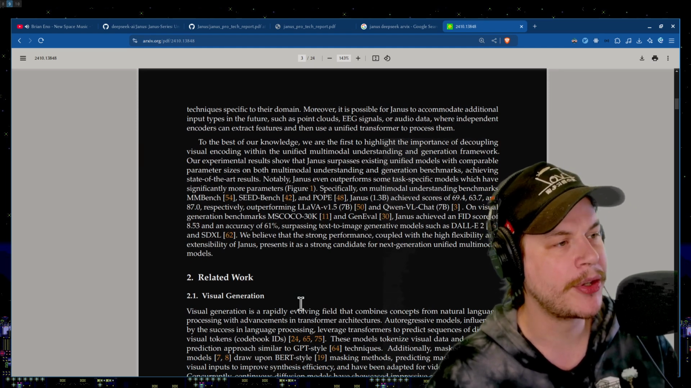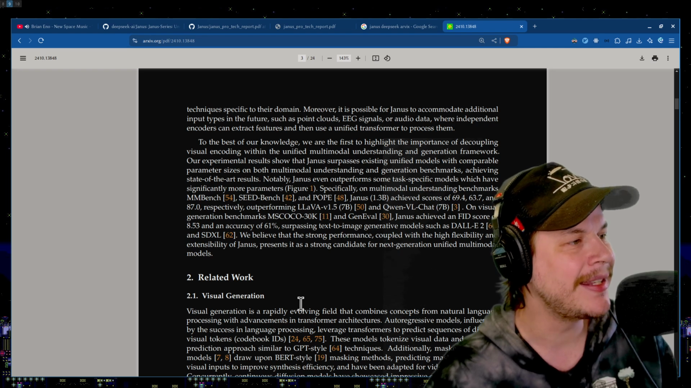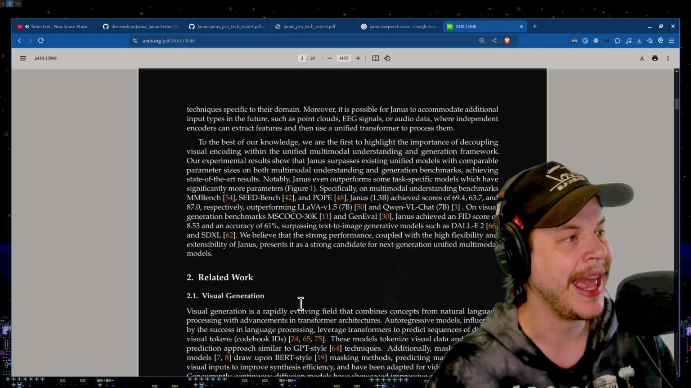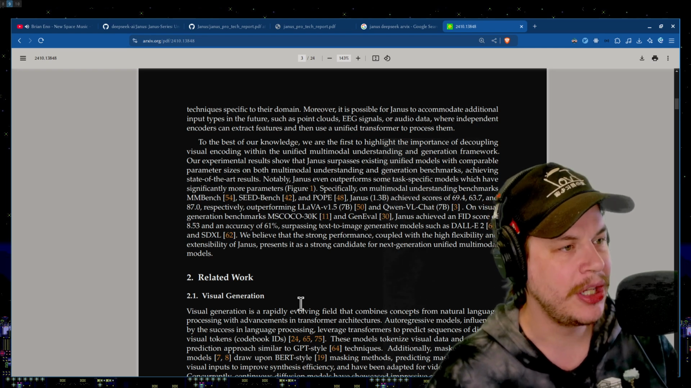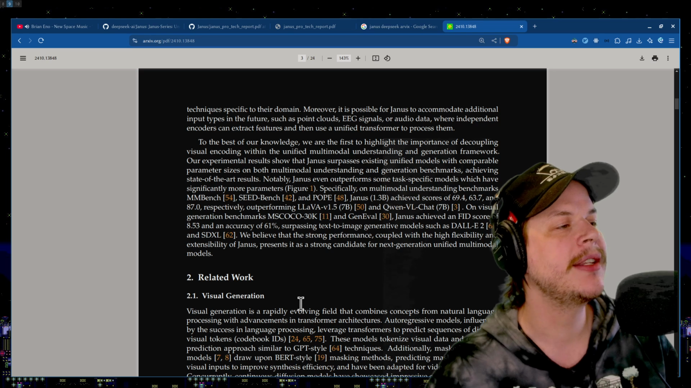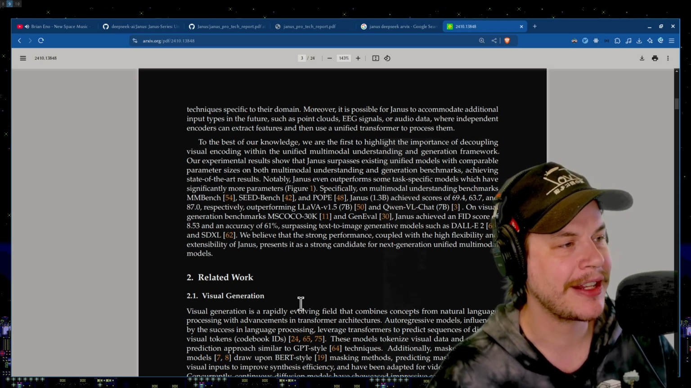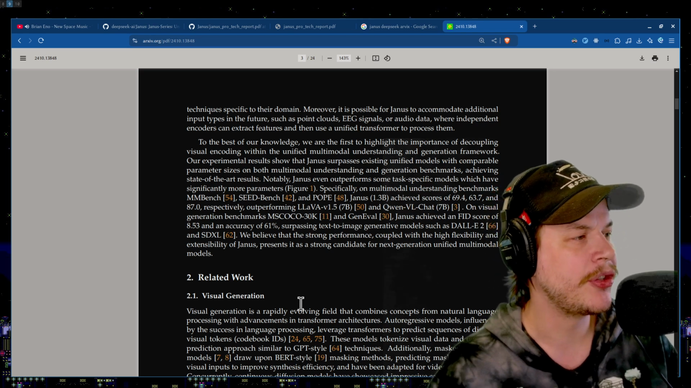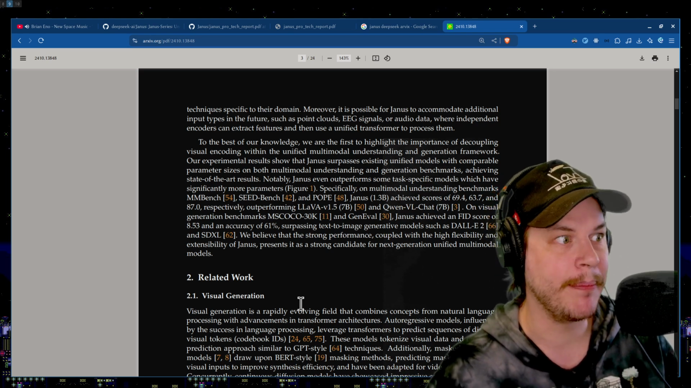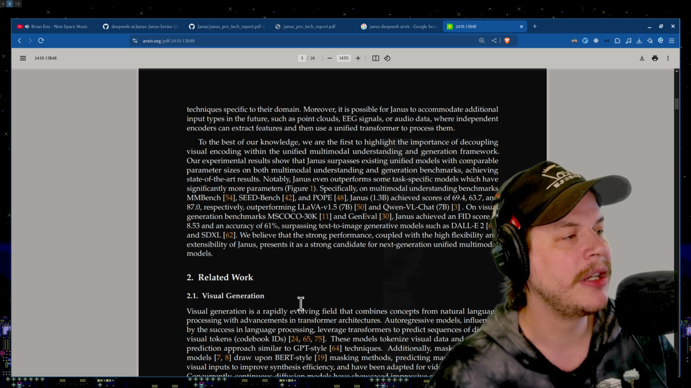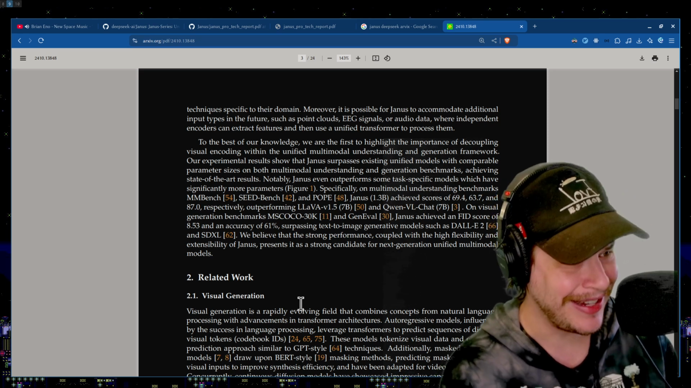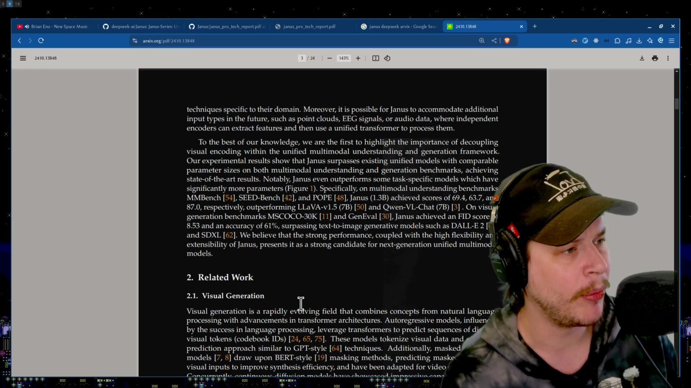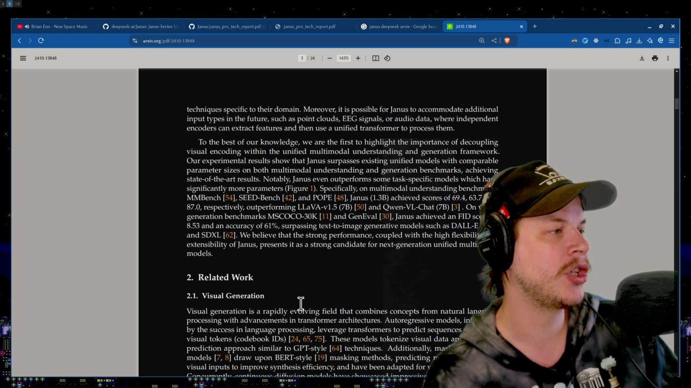Our experimental results show that Janus surpasses existing unified models with comparable parameter sizes on both multimodal understanding and generation benchmarks, achieving state-of-the-art results. Notably, Janus even outperforms some specific task models which have significantly more parameters. Specifically, on multimodal understanding benchmarks, MMBench, SeedBench, and POPE, Janus 1.3 billion achieves scores of 69.9, 63.7, and 87 on the dot, respectively, outperforming Llama v 1.5 7 billion and Qwen VL Chat 7 billion.